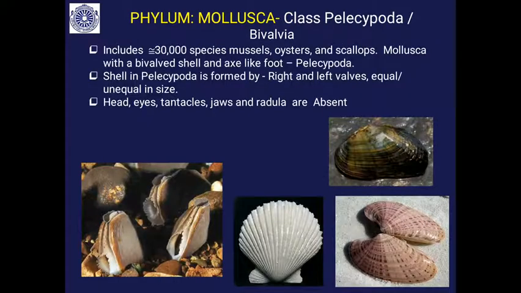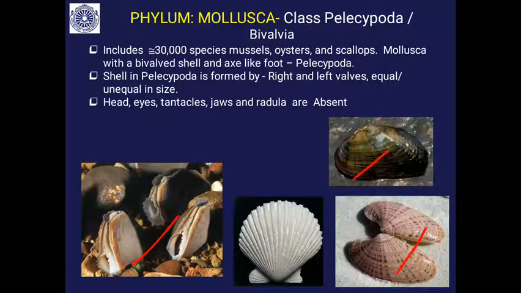Next, class Pelecypoda. There are more than 30,000 species of Pelecypoda or Bivalvia. Valve means shell. You will find the body is covered with two shells, right and left shells. They may be equal here or they may be unequal in some species. So equal in the case of freshwater mussel. You can see these are the freshwater mussels you will be able to find in the Tunga river.